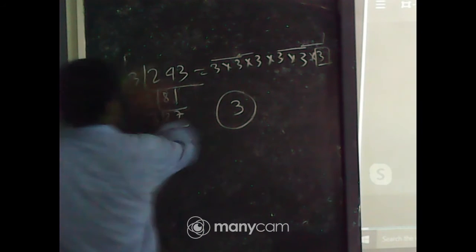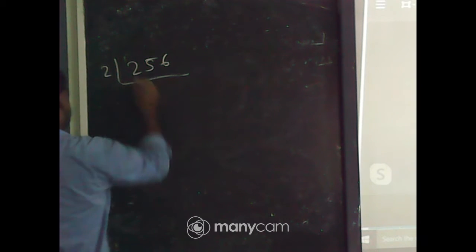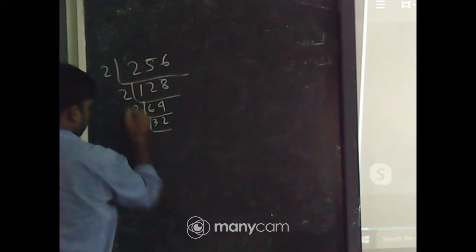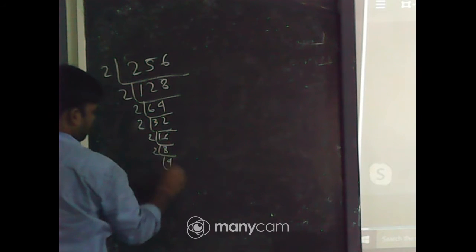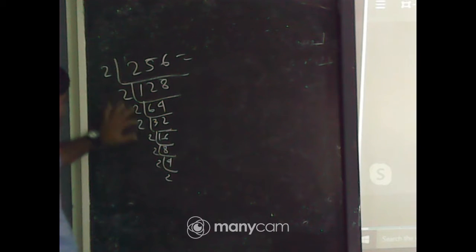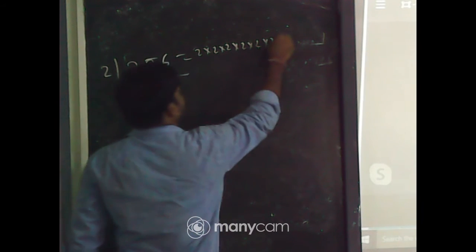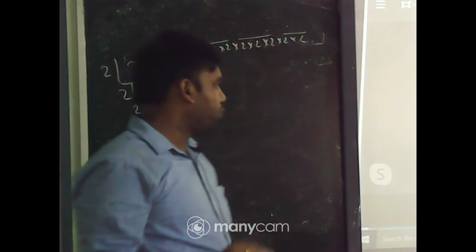256. So 256 equals 2 to the power 8, that is eight 2s. So 3 twos make a triplet, and 3 twos make another, and the last there are 2 factors, not 3 factors.